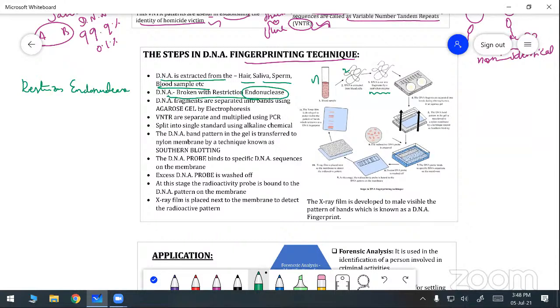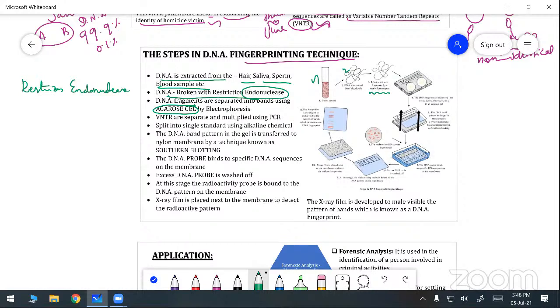Next, the DNA fragments are separated into bands using agarose gel. This is a very important one. First, the DNA looks like a thread-like structure, present in the blood sample. From the blood sample the DNA is extracted, then the extracted DNA is cut into a number of fragments with the help of the restriction enzyme.